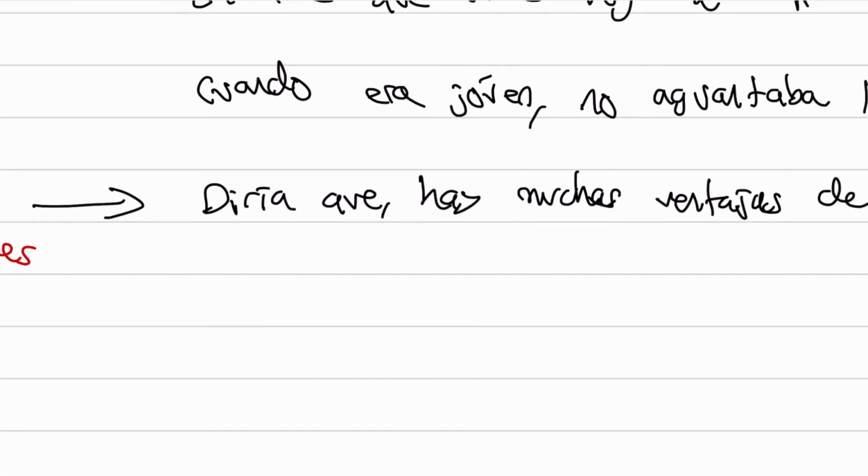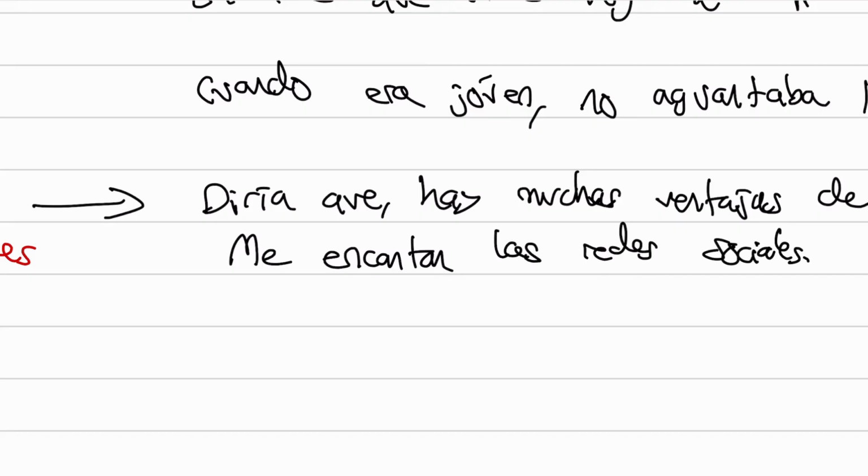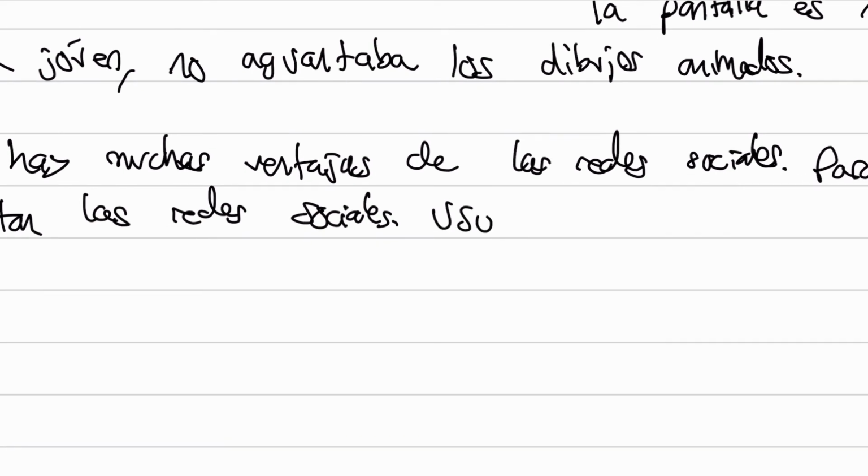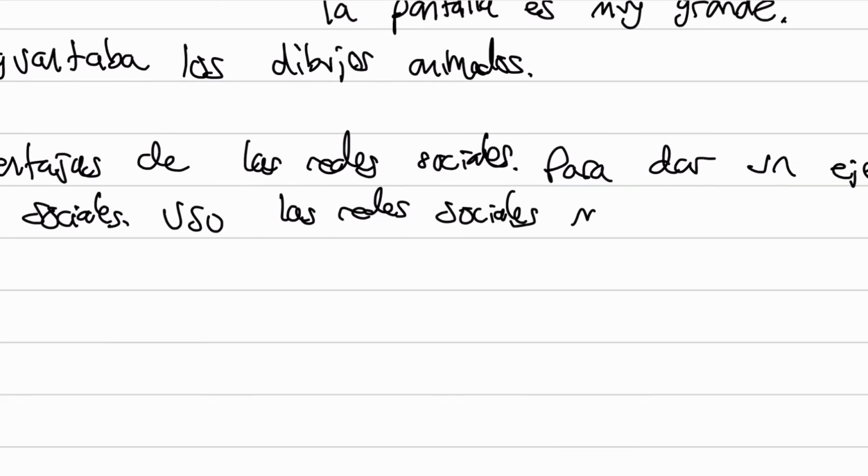I want to use a direct object pronoun. So in the past, I've given this example before, but if I say me encantan las redes sociales, and then I use them a lot, uso las redes sociales mucho. But it doesn't sound very good repeating the same sort of three words again.